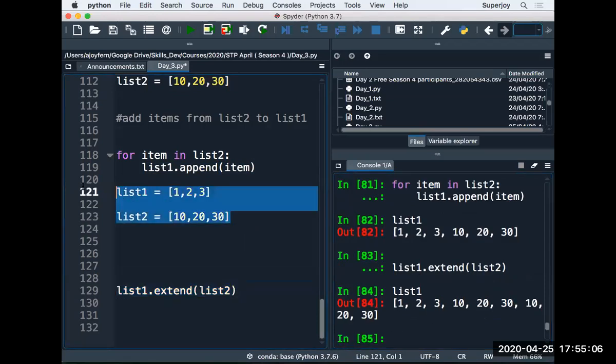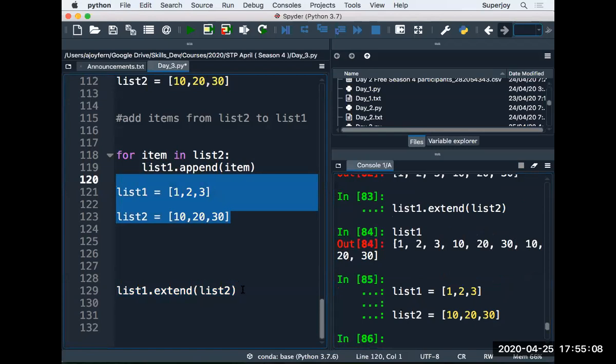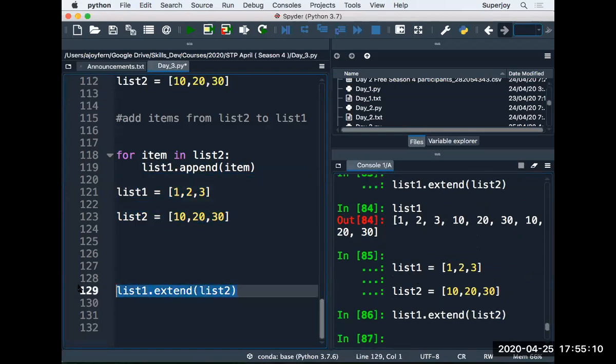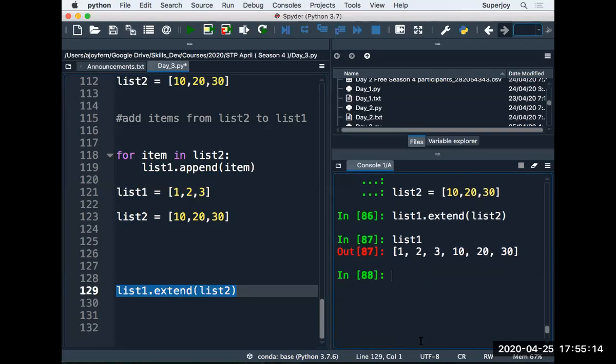Let me clear and run it again, and see what happens with extend. Using extend also, individual items from list 2 are picked up and added to list 1.